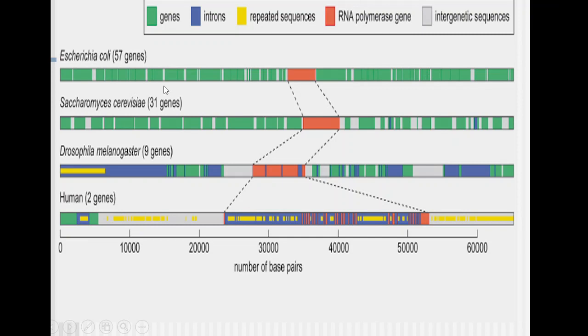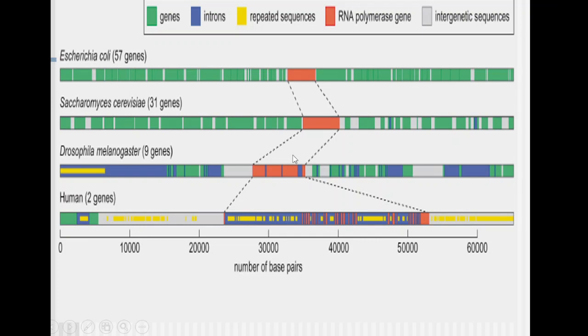In Saccharomyces cerevisiae, the green part is comparatively lesser, while this orange color, the RNA polymerase gene, is comparatively longer, and the intergenic region is comparatively greater. As we keep moving below, in Drosophila, we find these yellow strips, the repetitive sequences, which were very rarely seen in the first two cases.